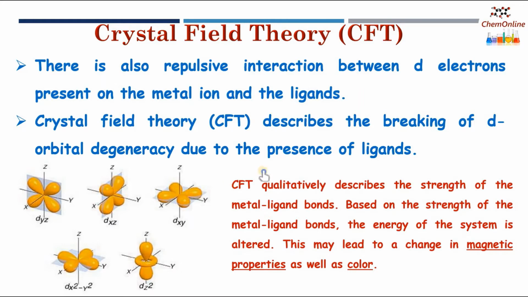This theory qualitatively describes the strength of the metal ligand bonds. Based on the strength of the metal ligand bonds, the energy of the system is altered. And this may lead to a change in the magnetic properties as well as color. So crystal field theory could successfully explain the magnetism and color exhibited by coordination complexes.